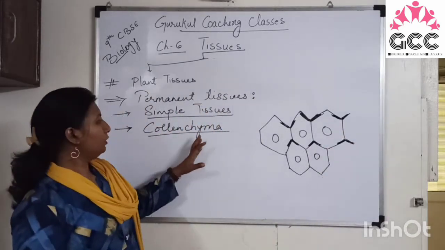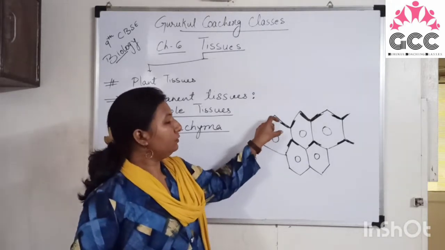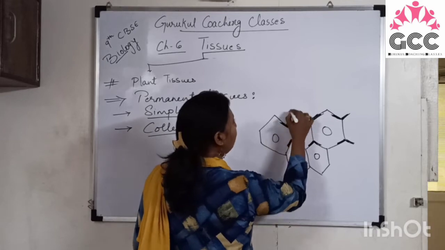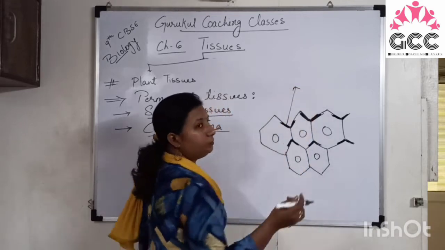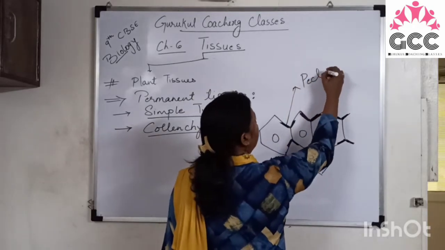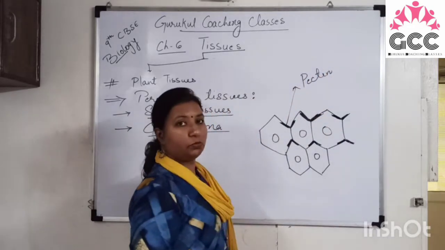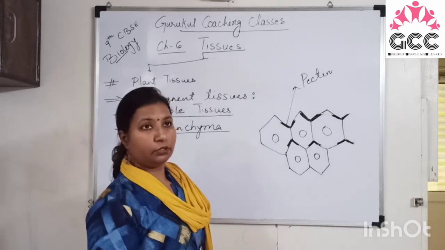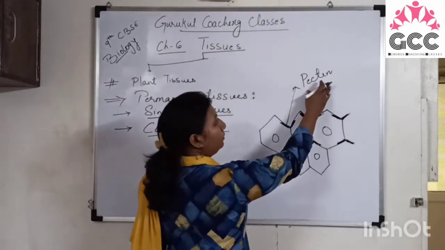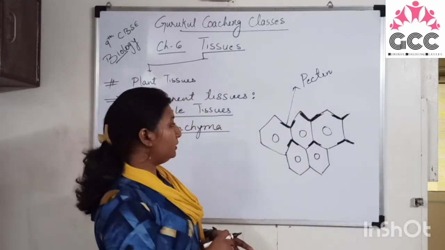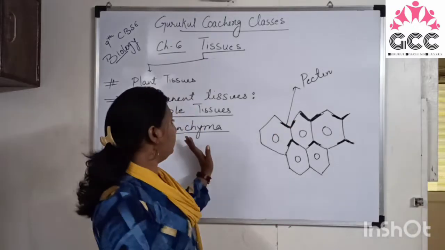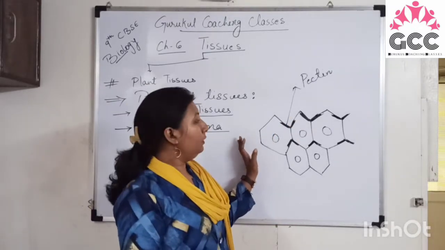Right? So we can say collenchyma tissues have thickened corners, which means you can see these corners are thickened due to the deposition of cellulose and pectin. Pectin is one kind of complex sugar, or you can say it is one type of carbohydrate. So by the deposition of pectin and cellulose, the corners of the collenchyma tissues are thickened, right?